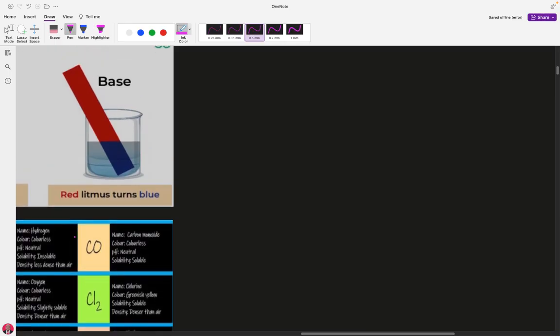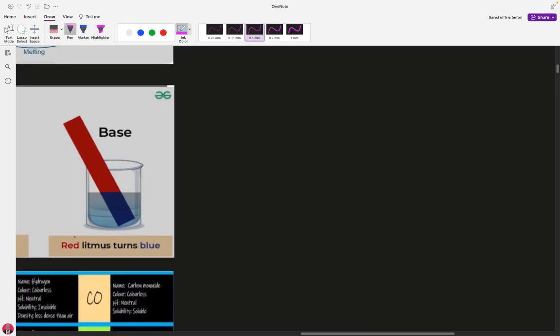Sodium sulfite, Na2SO4. The reason there's a 2 here is that the sulfate has a charge of 2 minus, and sodium has a charge of 1.